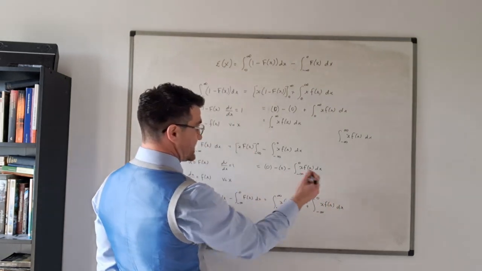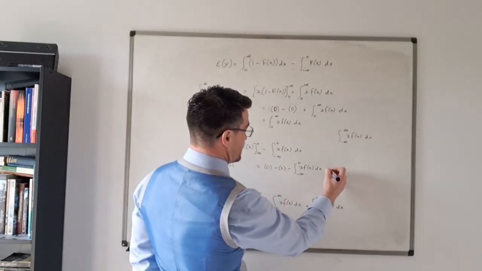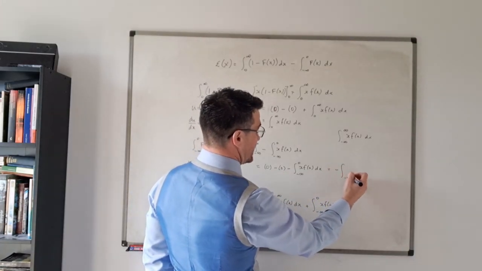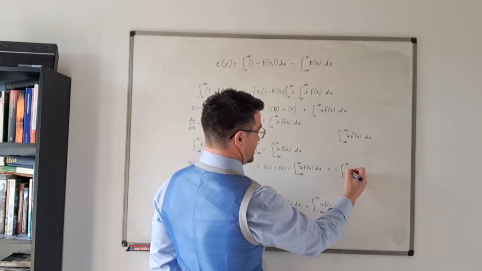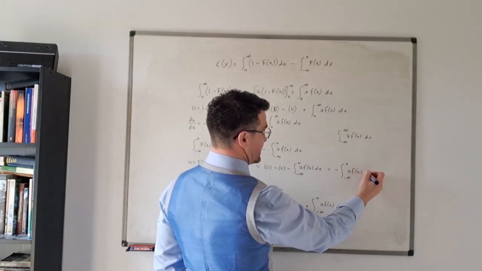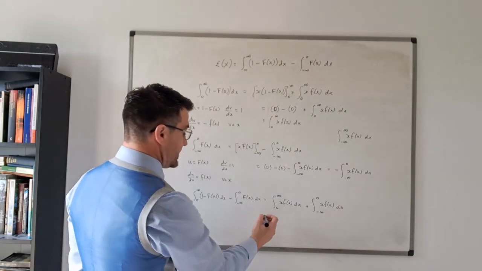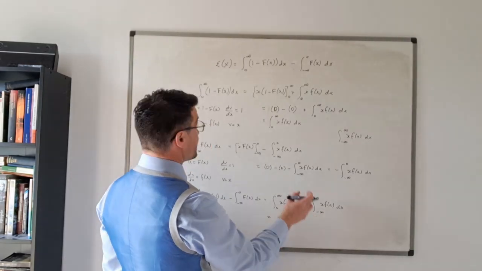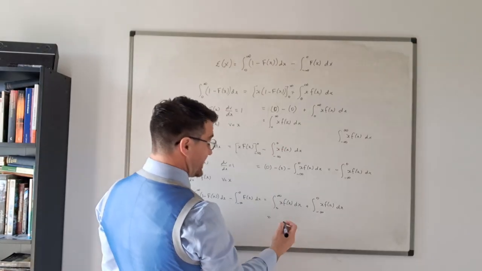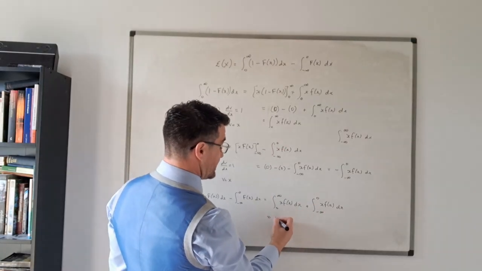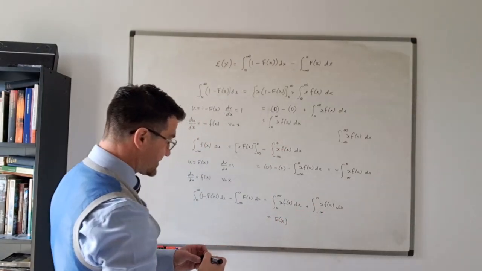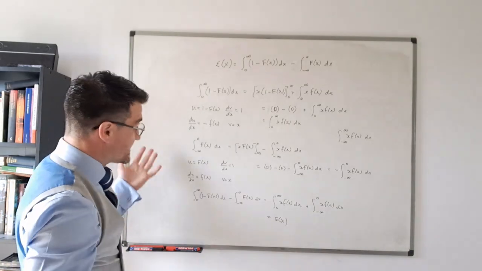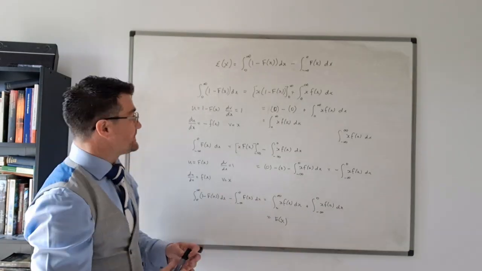Just for clarity, that's equal to minus the integral of x f of x dx. Should have written that out, but I didn't. And both of these are going to be finite because we know that expectation is finite, but these combined are actually the expectation of x. Okay, and that's it. Problem solved.